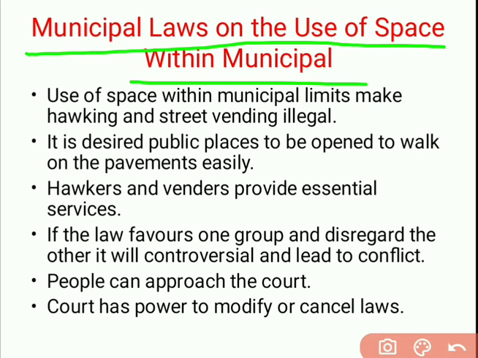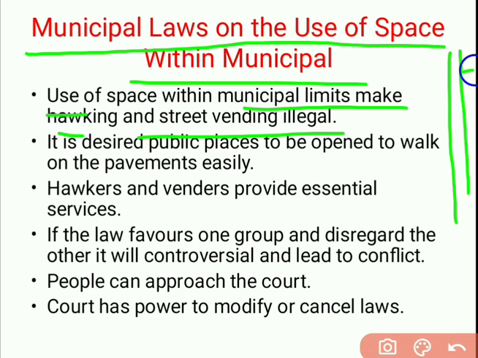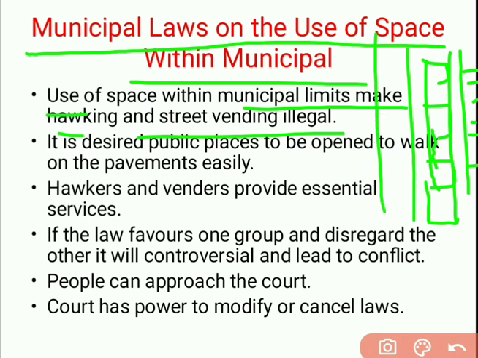These temporary shops are set up on the footpath, and a law on the use of space within municipal limits makes hawking and street vending illegal. If the road is here and the permanent shops are here, and in front of the shops there is open space, vendors set up their stalls in that space, and in this way the road becomes narrow.